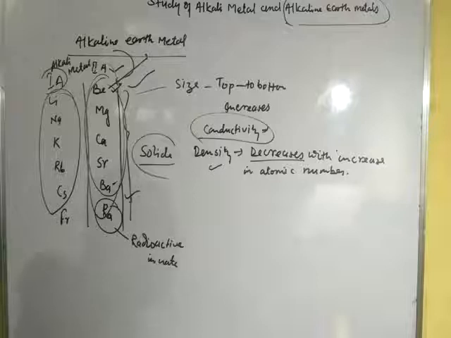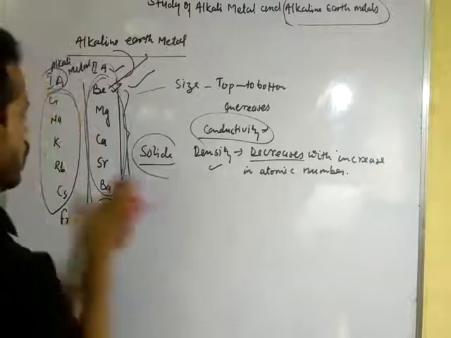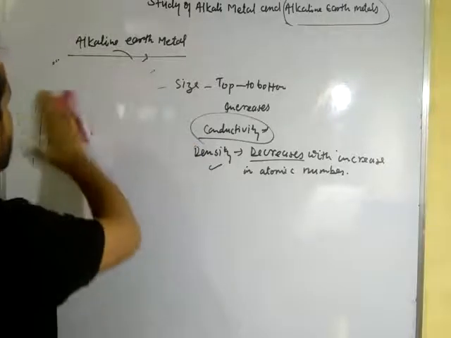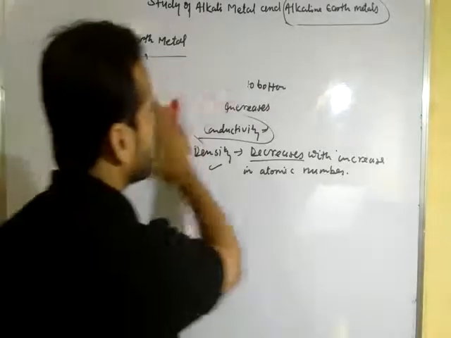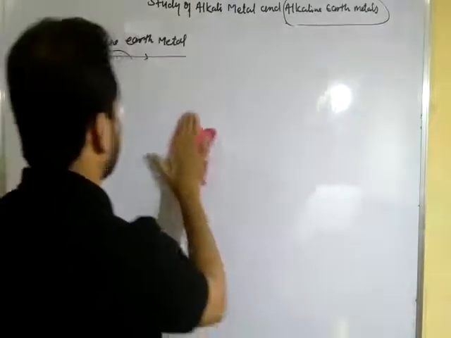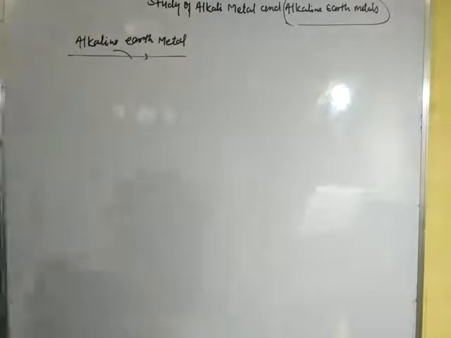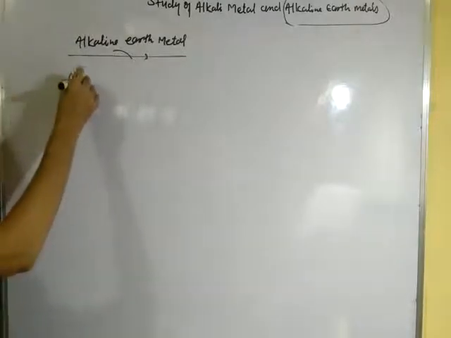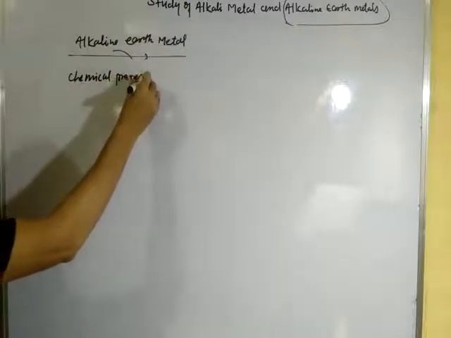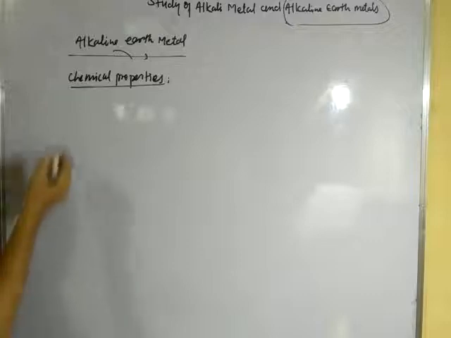Okay, now going to discuss chemical properties. In this case, we have to discuss the reactivity towards air, towards water, towards hydrogen and towards halogen. So, chemical properties.